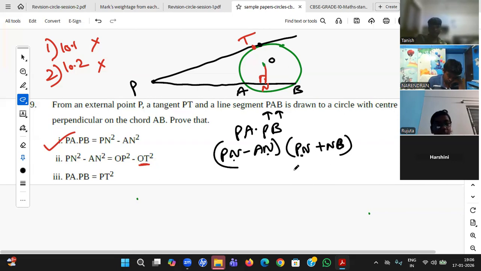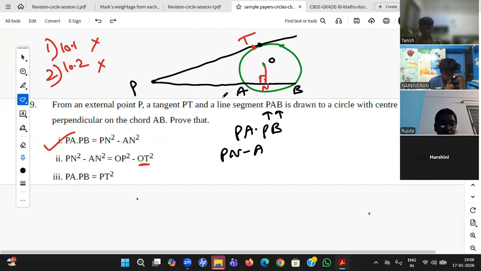Sir, I forgot one step: AN is equal to NB, right? Why? Because ON is perpendicular to AB. A perpendicular drawn from the center on the chord bisects it. So you want to choose only the chord one. Okay, AN equal to NB. Yes, right answer. What she said is also right, but let me go with a very easy way.